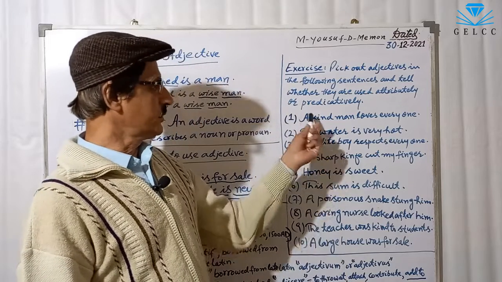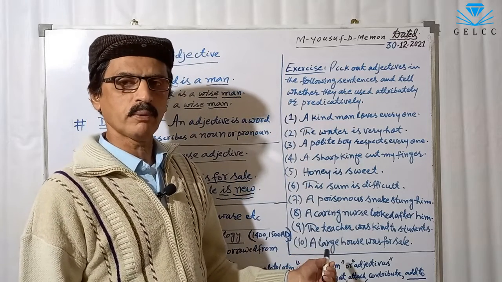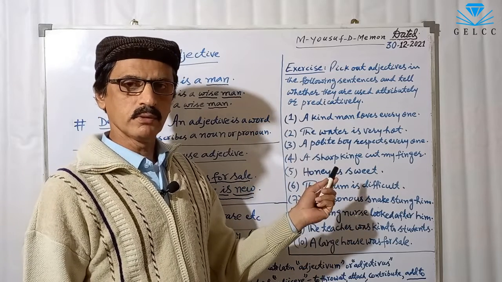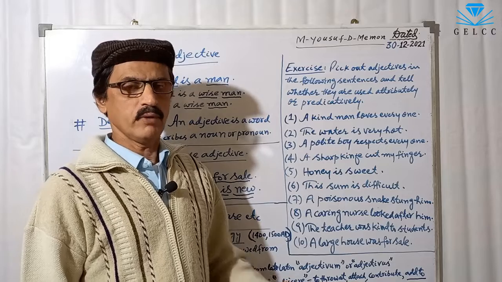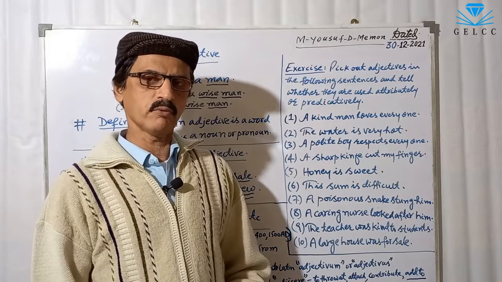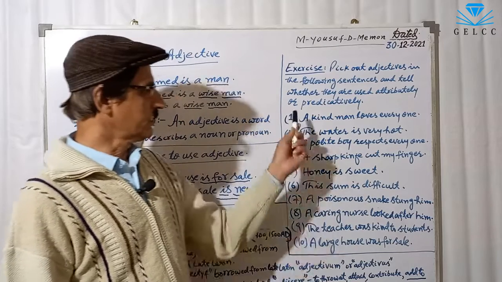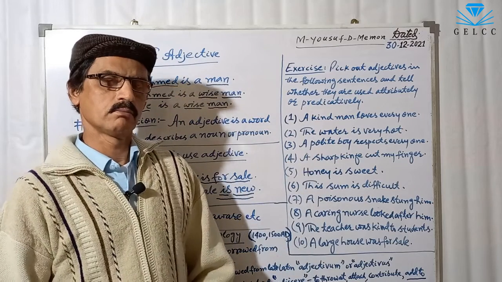So read these 10 sentences very carefully. First of all, underline the adjectives and then tell whether each is used attributively or predicatively. Read these 10 sentences. I give you some time.